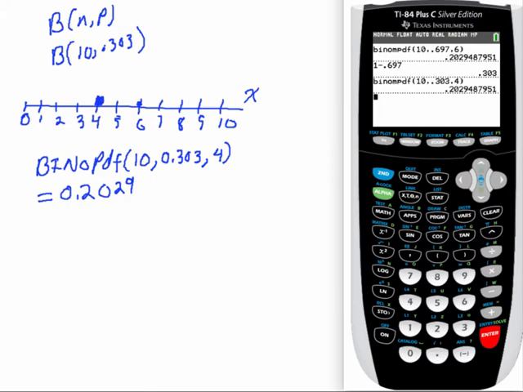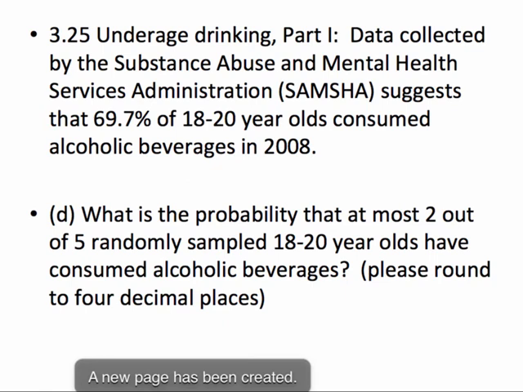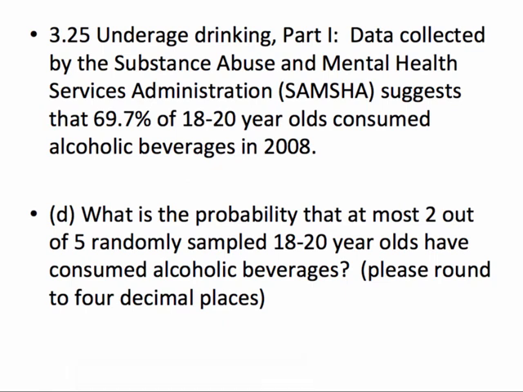Our next problem that they have for us. Let's go ahead and get ourselves a fresh piece of paper here. What's the probability of at most 2 out of 5 randomly sampled 18 to 20-year-olds have consumed alcoholic beverage? Please round your answer to 4 decimal places again. So this time, notice they've changed not the probability of success, but the sample size. We're only going to do 5 this time, but the probability of success is going to remain the same. So we want the 2 out of 5 who have consumed alcoholic beverages.